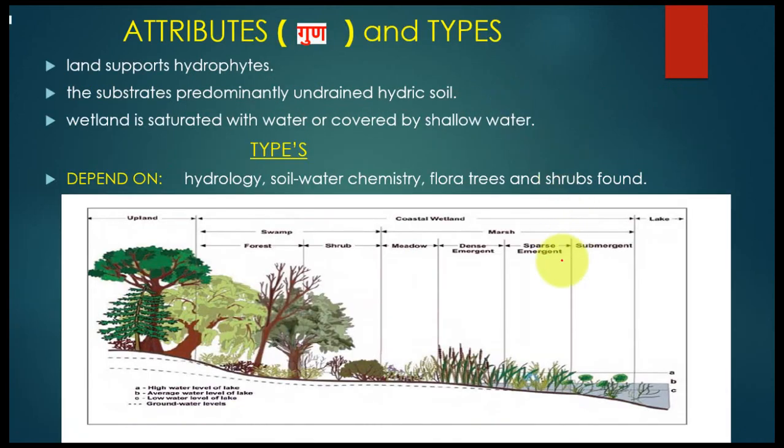As you can see here in this picture, this is the zone where marsh wetland is found. In this zone, this type of vegetation, marsh wetland, was formed. Here submergent, sparse emergent, dense emergent means dense types of shrubs or cattails, different types of plants were found. Meadows,